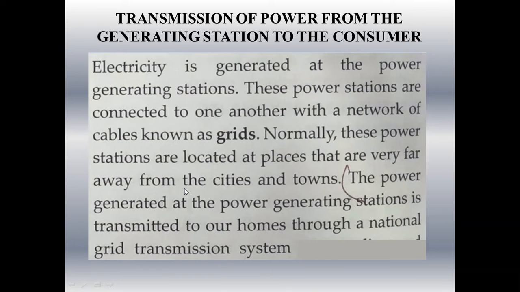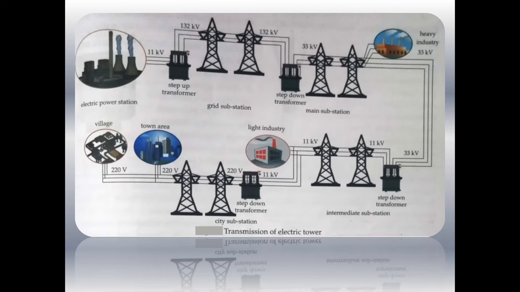You must have seen, whenever you are going by train, the huge towers or grids in the fields which are carrying wires. Those are the transmission wires, and since these power stations are located at very far places away from the cities and towns, the generated power is transmitted to our homes through the national grid transmission system.